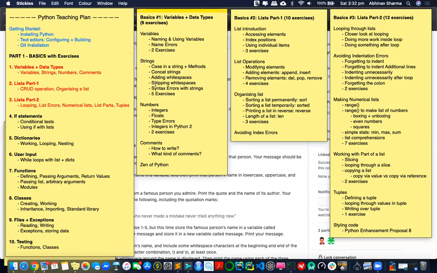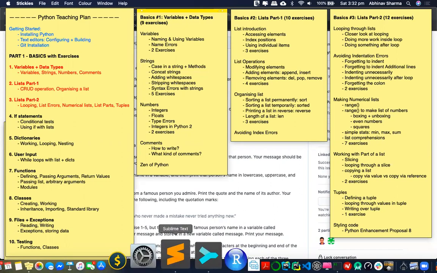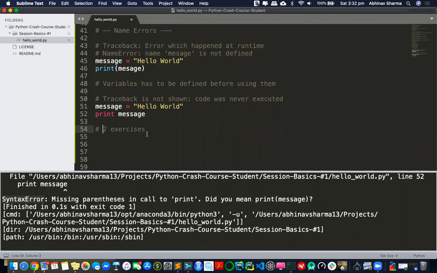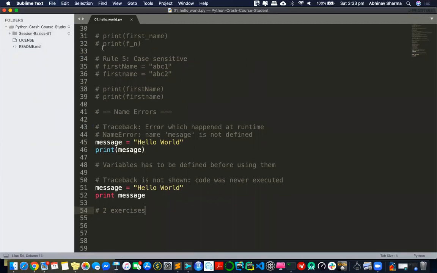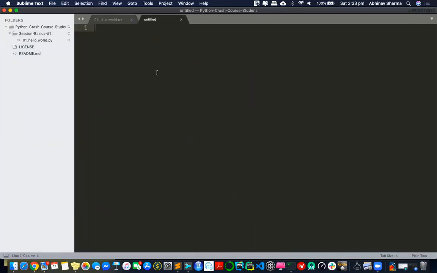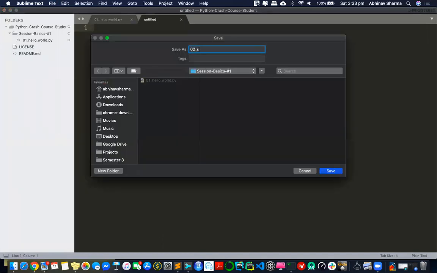Let's now look at this hello world in double quotes in more detail. So you now know how to create variables. Now let's look at some methods in strings. Let me work on a new file so that it'll be easy for you to play around. I'll call it 02 strings. Okay, so that's the new topic.